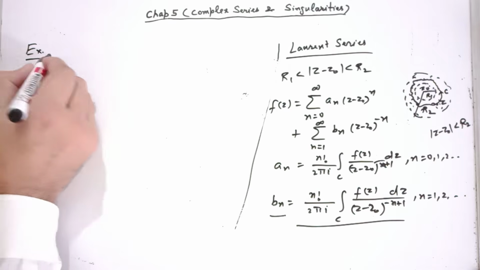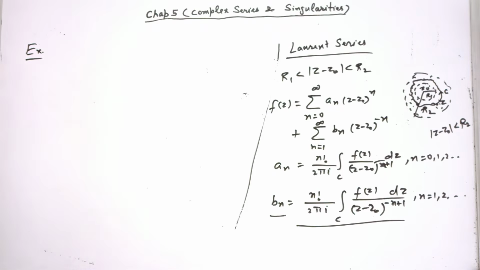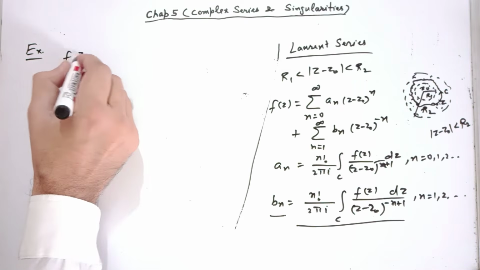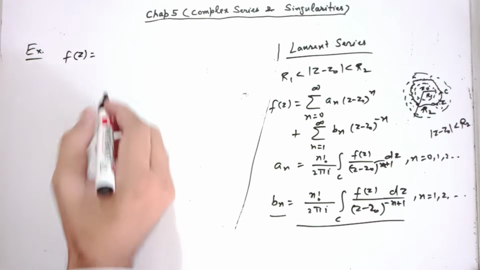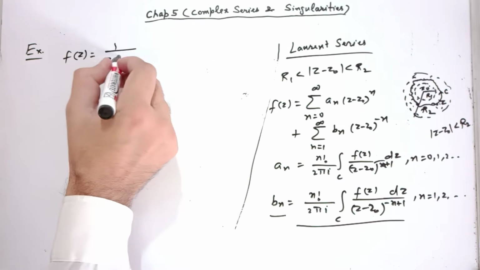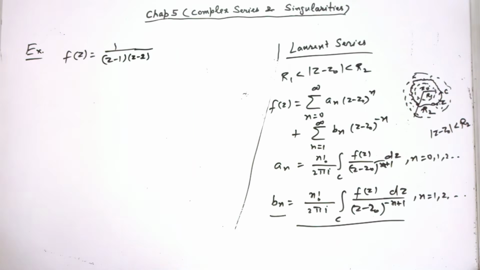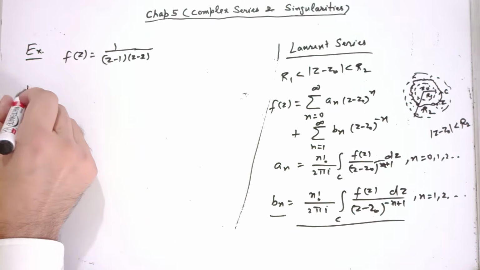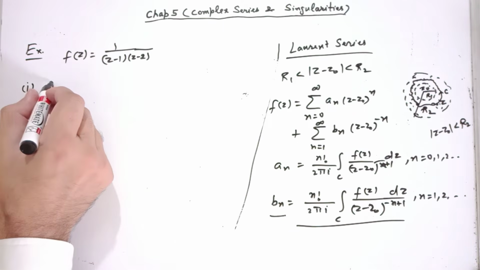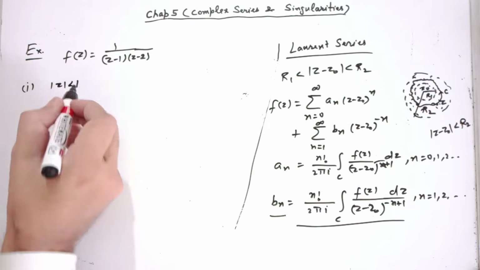So let us see this example now. f(z) is given by 1 over (z minus 1)(z minus 2). We need to express this function in Laurent series in three different domains. First, mod z less than 1.